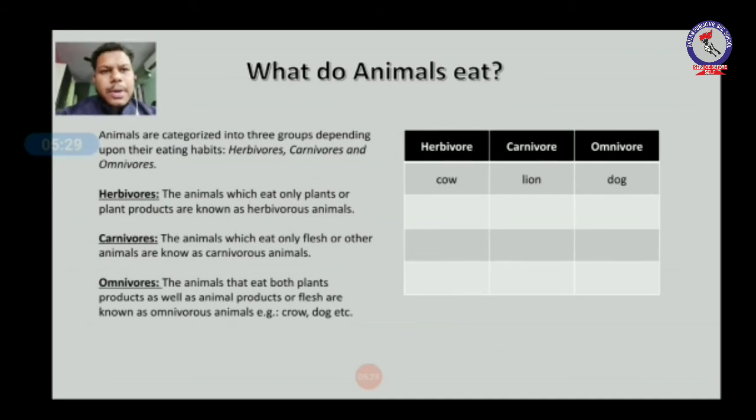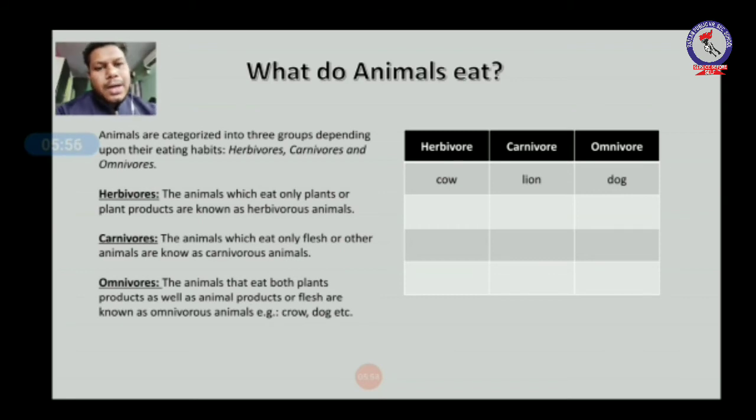Okay, our next topic is, what do animals eat? Animals are categorized into three groups, mainly herbivores, carnivores and omnivores, as you can see. So herbivores are those animals which eat only plants or plant products. Okay, the animals which eat only grass, plants or another plant's product, they are termed as herbivores. For a simple example, cow only eats plant products.